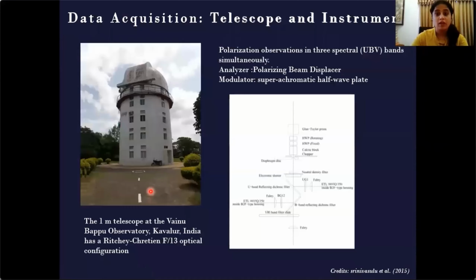For our analysis, the data we have obtained is from a photopolarimeter, which is present at a 1 meter telescope at the Vainu Bappu Observatory, Kavalur, India. This is a Ritchey-Chretien telescope, and this is a diagram of the photopolarimeter. We use a polarizing beam displacer made of calcite as an analyzer, and a half-wave plate as a modulator. This photopolarimeter does simultaneous observation in three spectral bands.